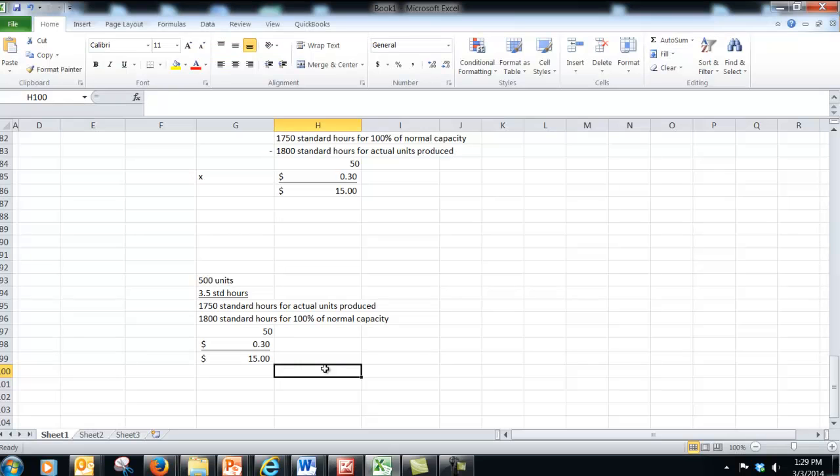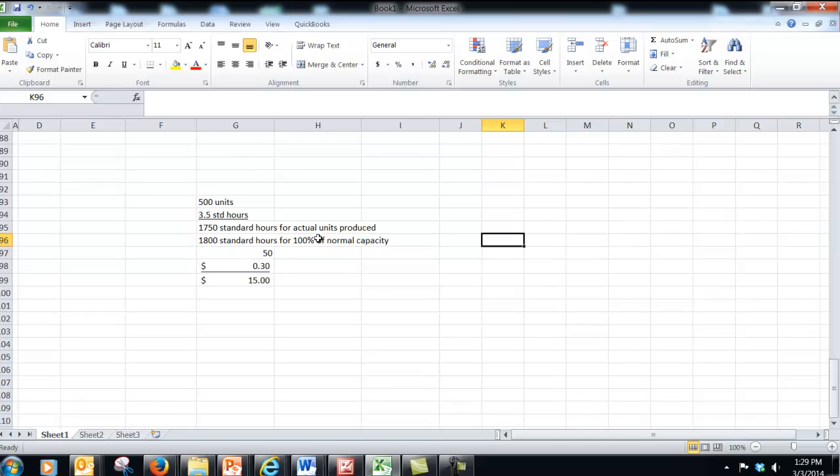So the easiest way to do this is to look at the difference between the standard hours for the actual units produced and the standard hours for 100% of normal capacity. So the difference between those two is 50 hours, and we're using this 30 cents per unit figure that we're given. So if we multiply the difference in the hours times the 0.30, the 30 cents, we come up with $15.